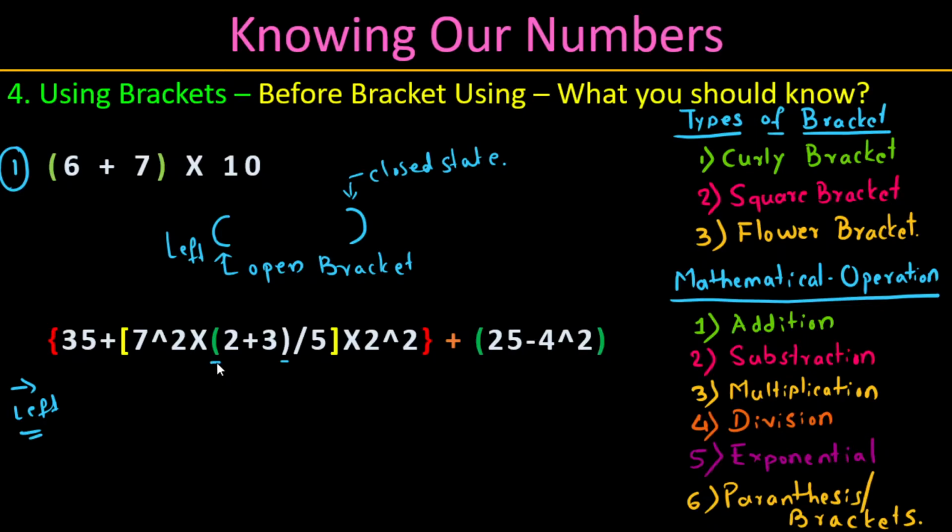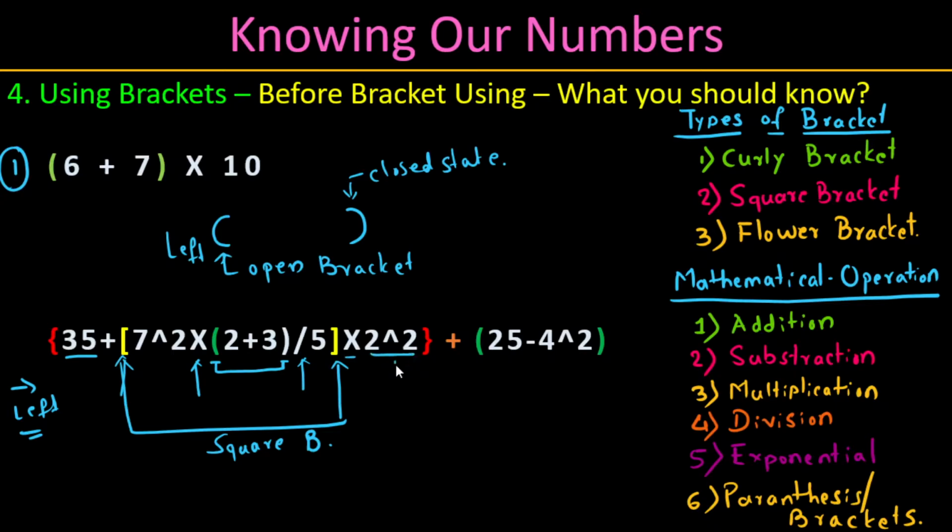Just have a look at this. I have grouped 2 plus 3 as one operation, and I have grouped it with the bracket. In the next section, I will tell you how exactly we need to group and why we need to group. Let us come here. We have another mathematical operation, division, and this is multiplication. We have grouped this once again with a square bracket or square parenthesis. Then we have 35, and then addition, and then multiplication.